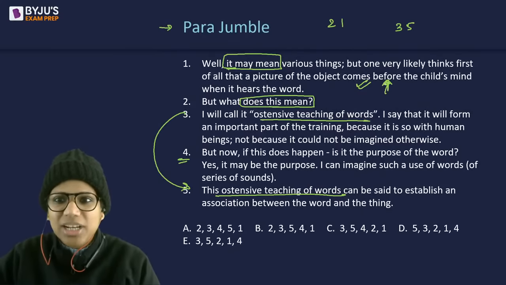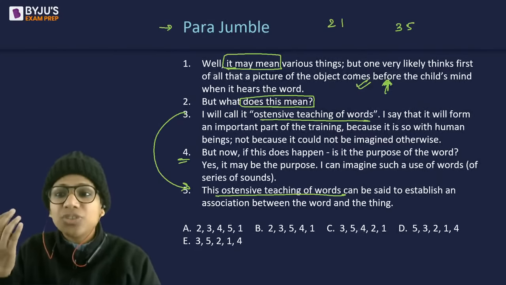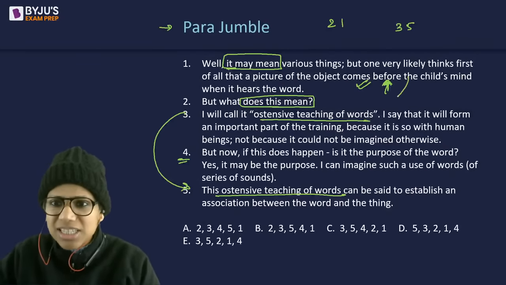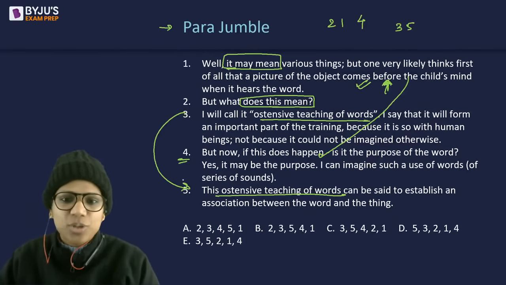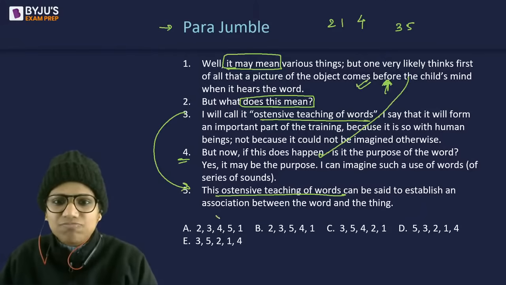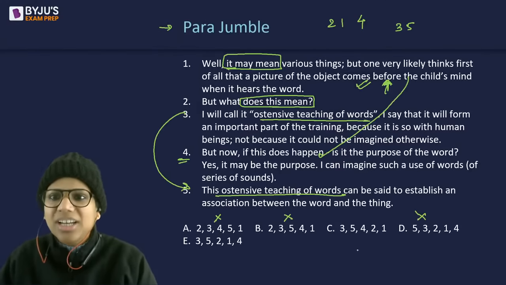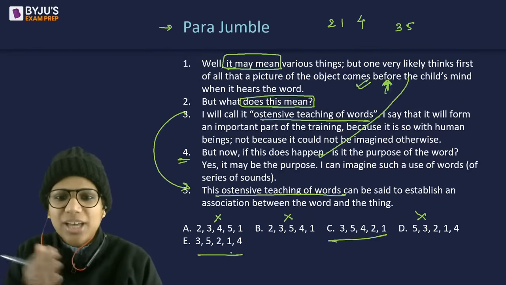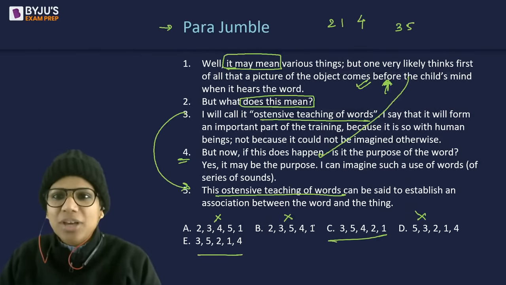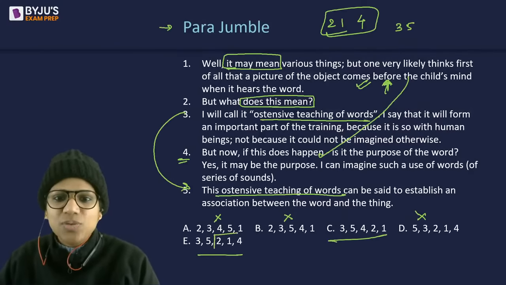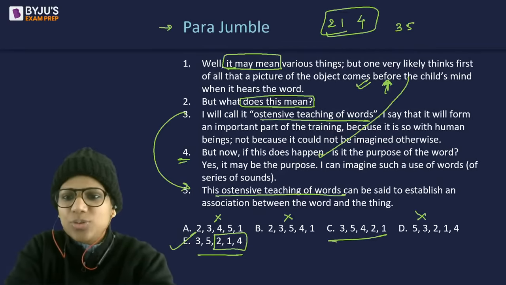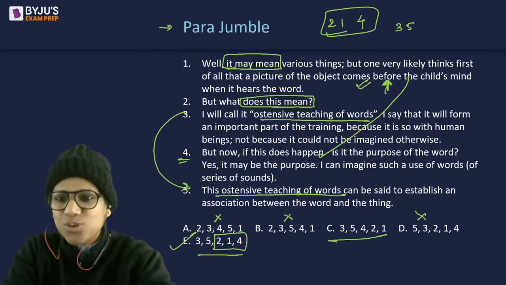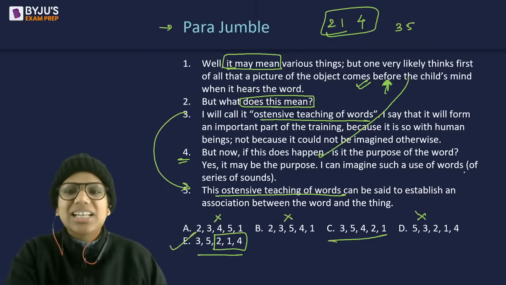So something is happening in 1, that a picture of the object comes before the child's mind when it hears the word. But now, if this does happen, this coming of the picture, then 4 has to come after 1. So which options have that? These two were close. I was expecting that you will narrow down to C and E, in fact. However, 2, 1, 4 is a sequence which is preserved only in E. And that's why E is the answer here. Good, Jaydev. That means you narrowed down to the two close choices.